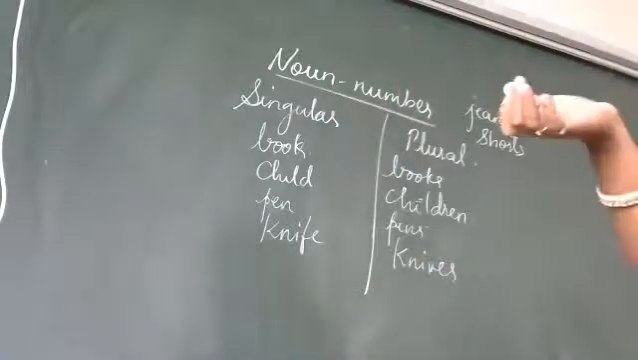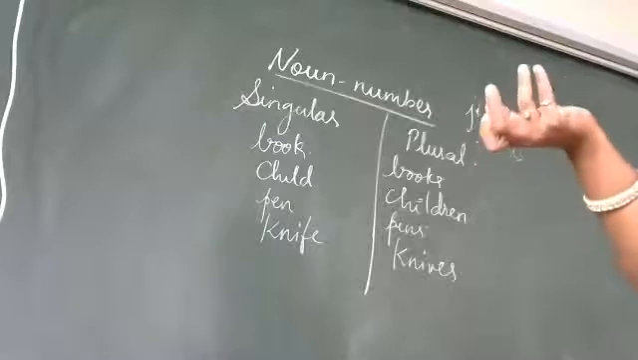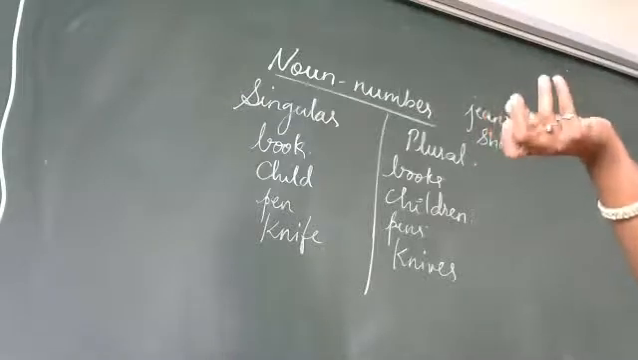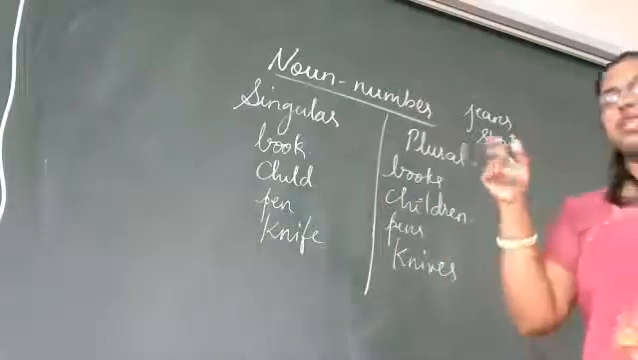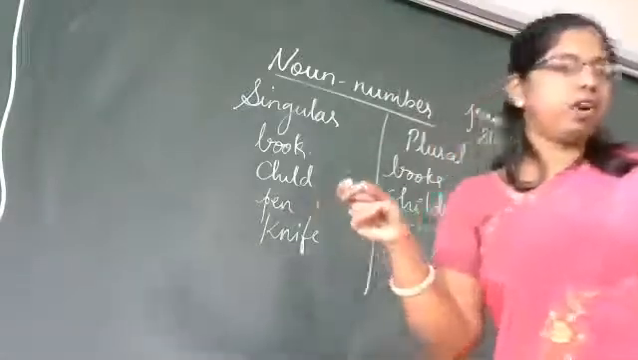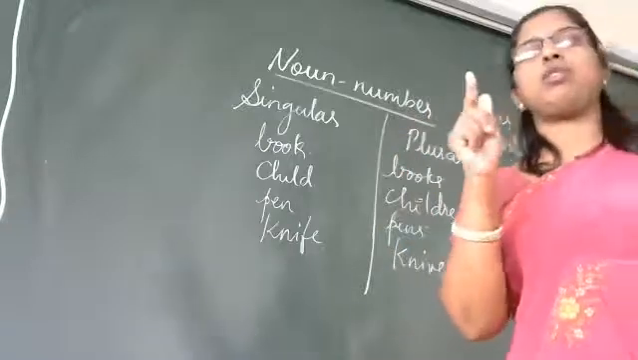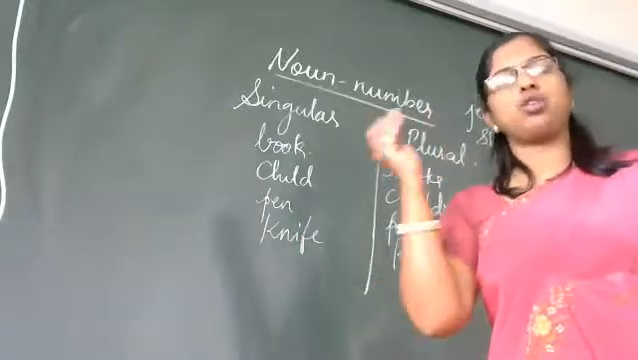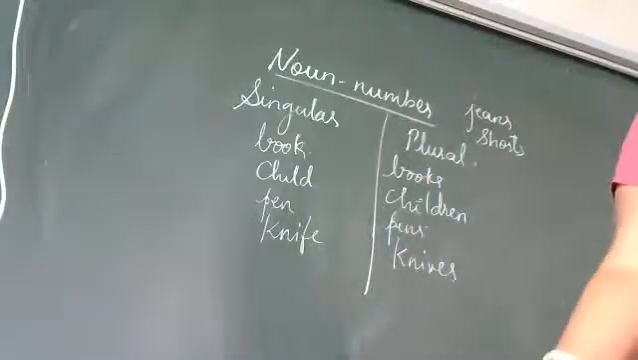Then some nouns seem to be plural but are singular. For example, news, politics, mathematics. Mathematics is one subject but it ends with S. Got it? Then news, one news. Give me one news. But other news also. So news itself, singular and plural, is the same.